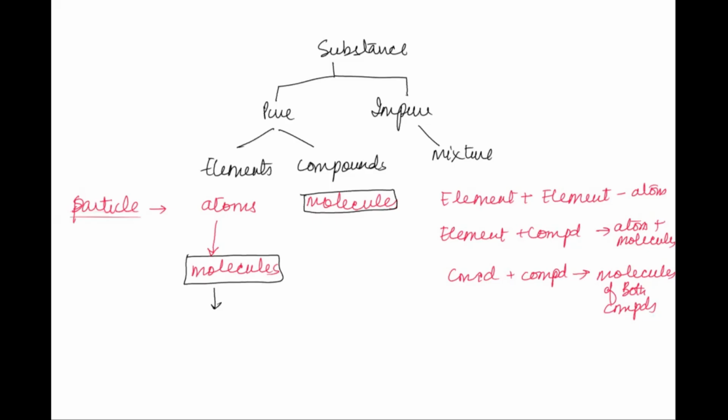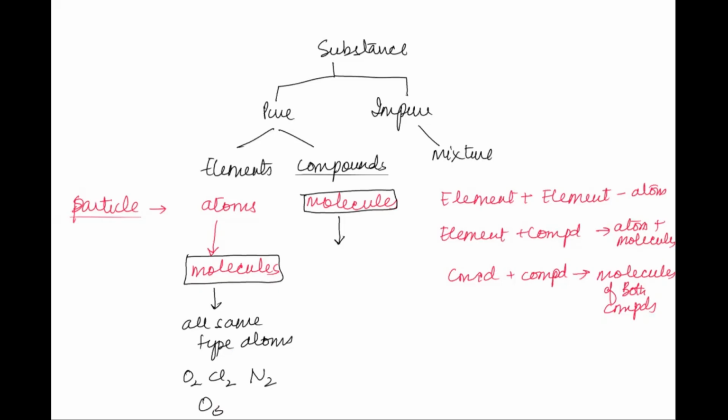The molecules of an element are made up of all the same type of atoms, for example O2, Cl2, N2, ozone, etc. Whereas the molecules of compounds have two different, or more than two, atoms chemically combining together, and that is how compounds are formed in a fixed ratio by mass.